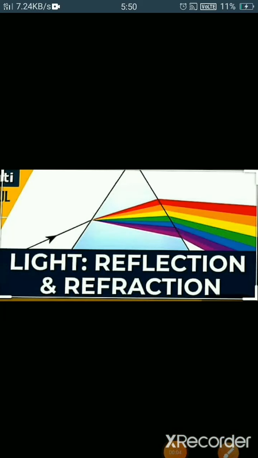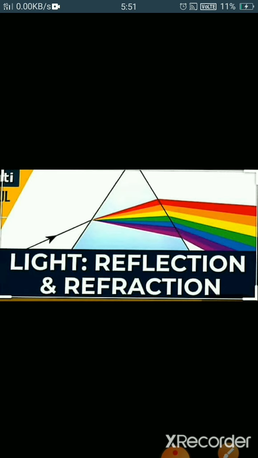Today we are going to start a new chapter from physics: light, reflection and refraction. It is a very interesting and scoring chapter. So, students, are you able to see objects in the dark, meaning where there is no light? No. Yes, because light is a form of radiant energy that causes the sensation of sight in our eye. Without light, we are not able to see any objects around us.